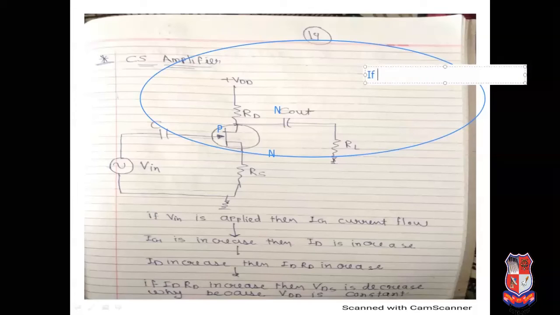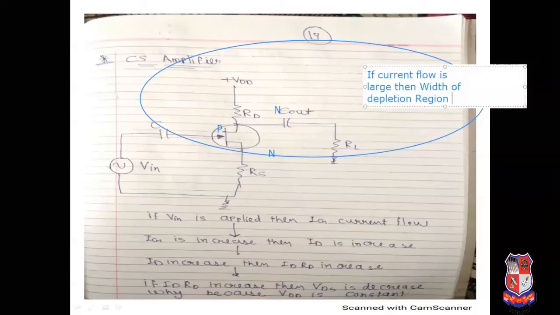If the current flow is large, then the width of the depletion region is decreased.